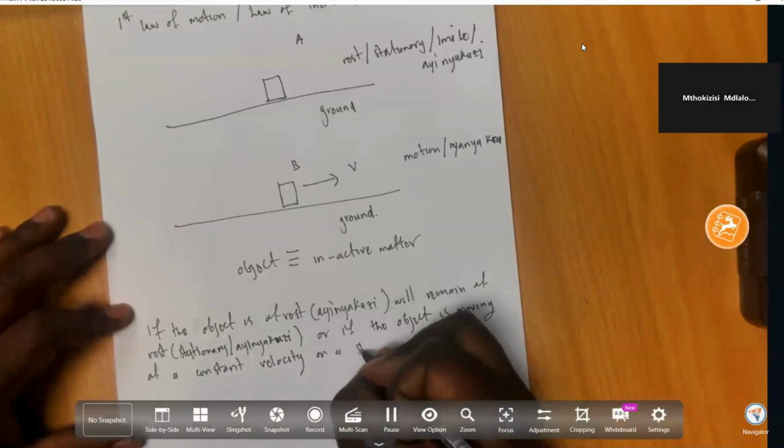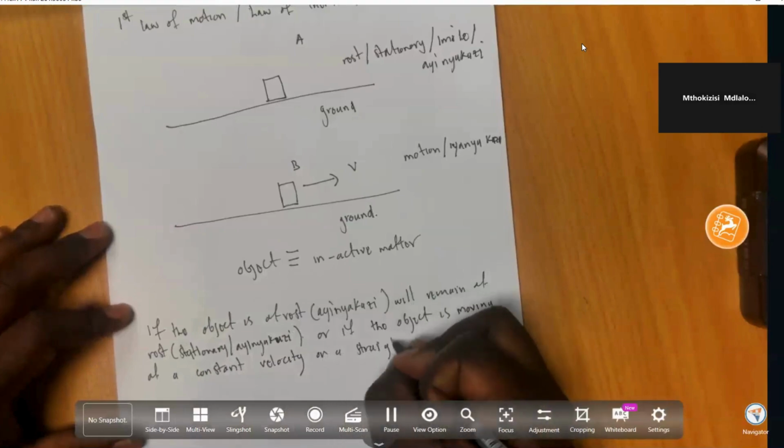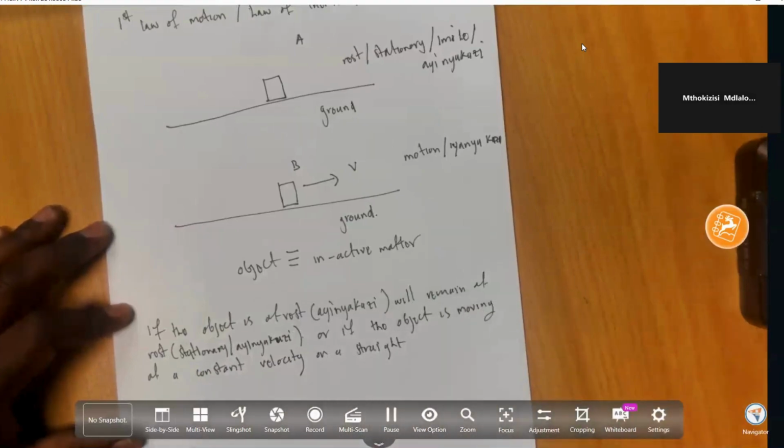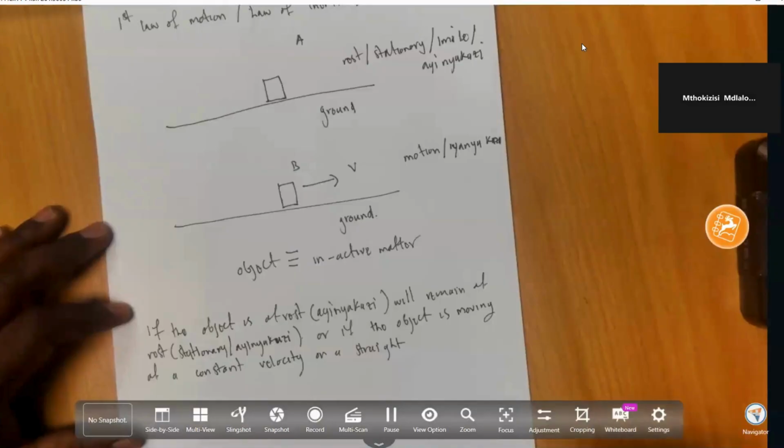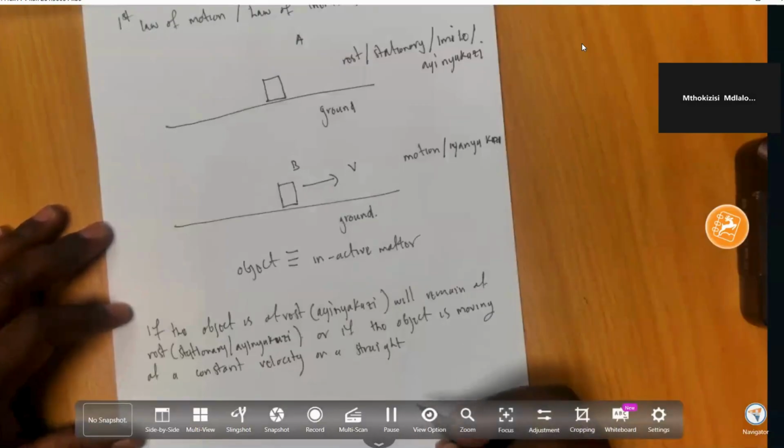on a straight line. It must be on a straight line because velocity is a vector quantity. Maybe in future we'll discuss that, because the magnitude can be the same, like 60 kilometers per hour, but if it's moving on a curve, the magnitude is constant but the direction is changing. So this does not obey Newton's first law. It must be moving on a straight line.